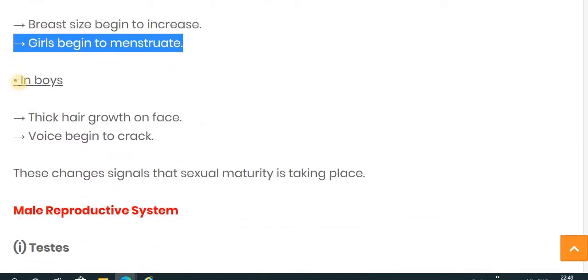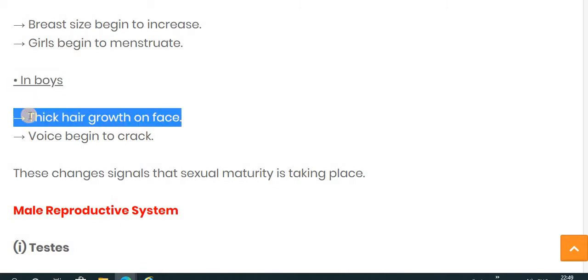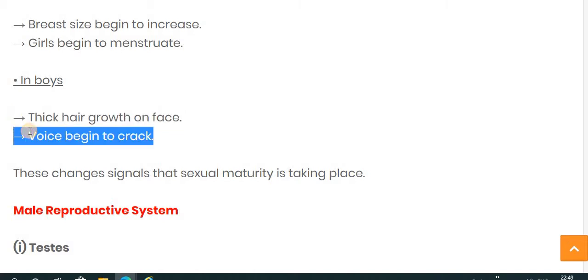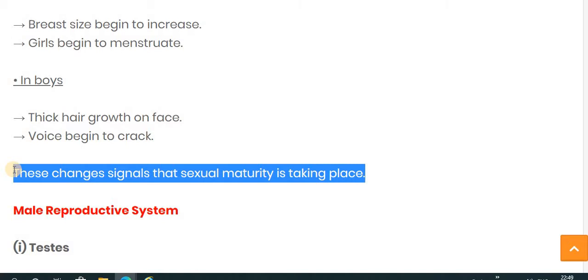The changes that occur in boys during puberty are thick hair growth on the face and the voice begins to crack. So these are all the characteristics, or changes, that can be seen during puberty. These changes signal that sexual maturity is taking place.